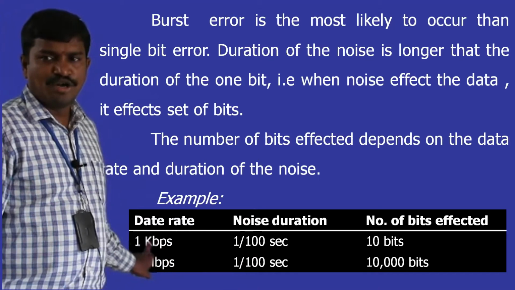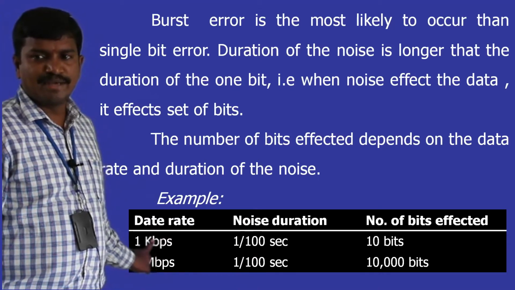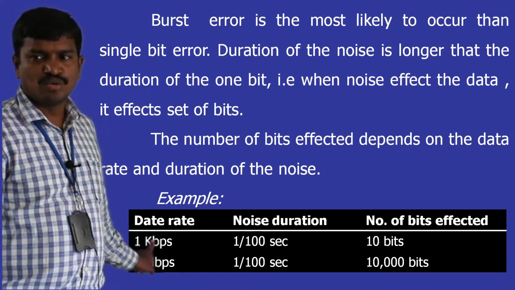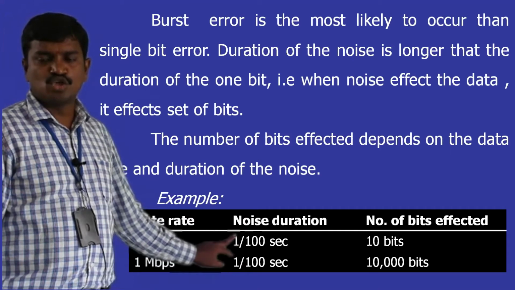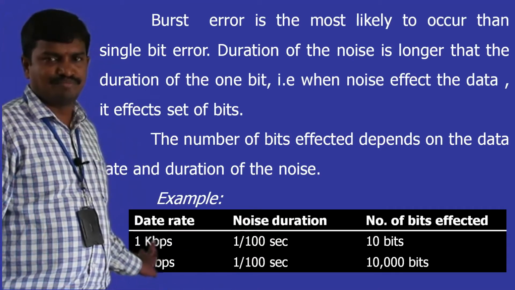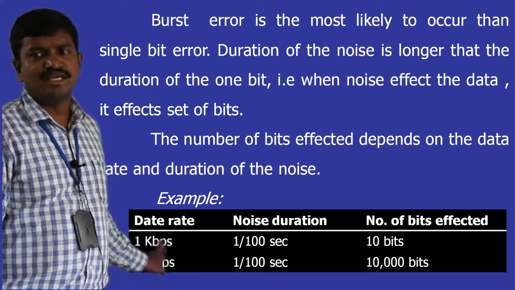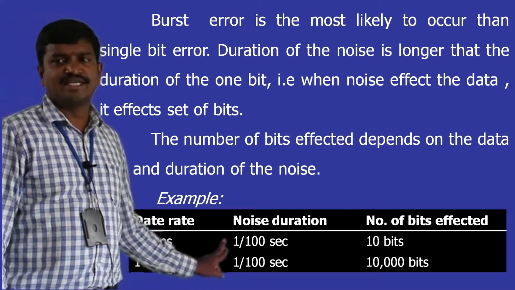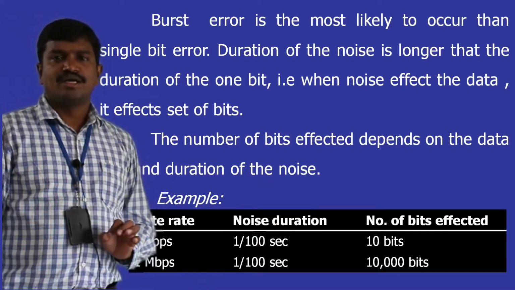If these two are multiplied, k means 10 power 3, so 10 power 3, that is 1000, multiplied by 1 by 100 gives you 10. So if the channel data rate is 1 kbps and the noise duration is 1 by 100 seconds, then the number of bits affected is 10 bits.